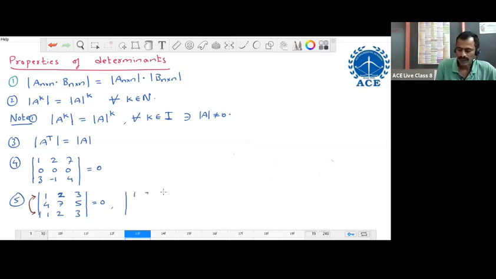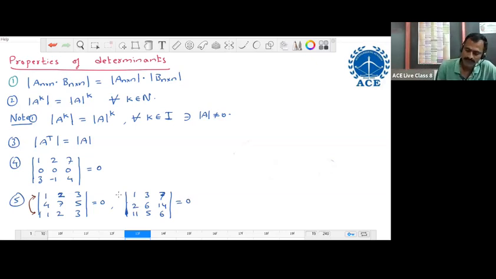Now the determinant with rows 1, 3, 7, then 2, 6, 14, then 11, 5, 6. Its value is also 0. The reason for this is two rows are proportional.